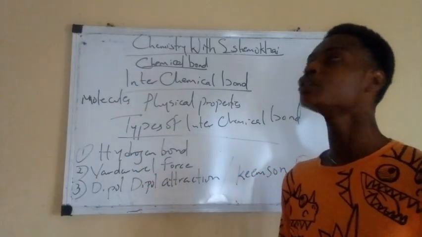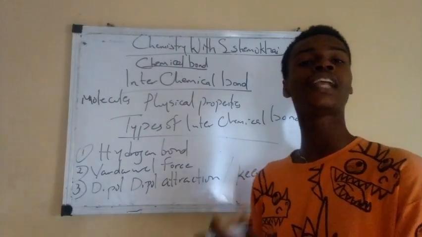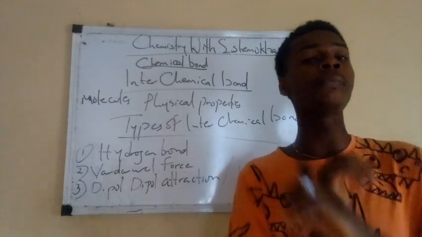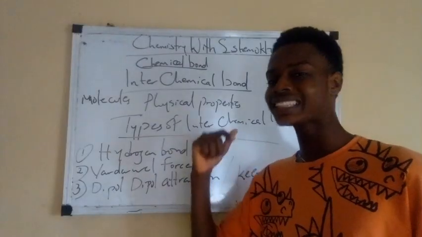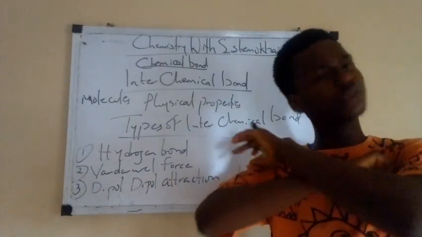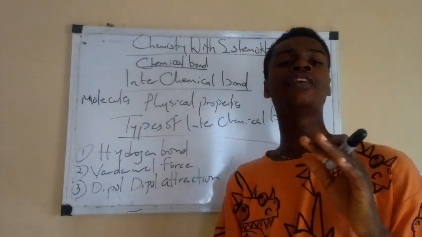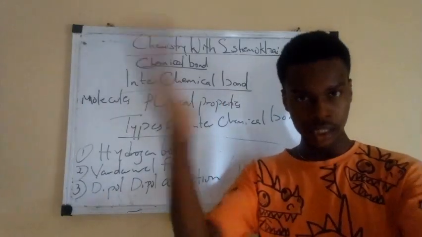Now we have three types of intramolecular bond. The first type is electrovalent or ionic bond. These are bonds that exist between metals and non-metals, where metals are the donors and non-metals are the acceptors. Then we have covalent bond. These are bonds that exist between non-metals. The third one is metallic bond. These are bonds that exist between metals.